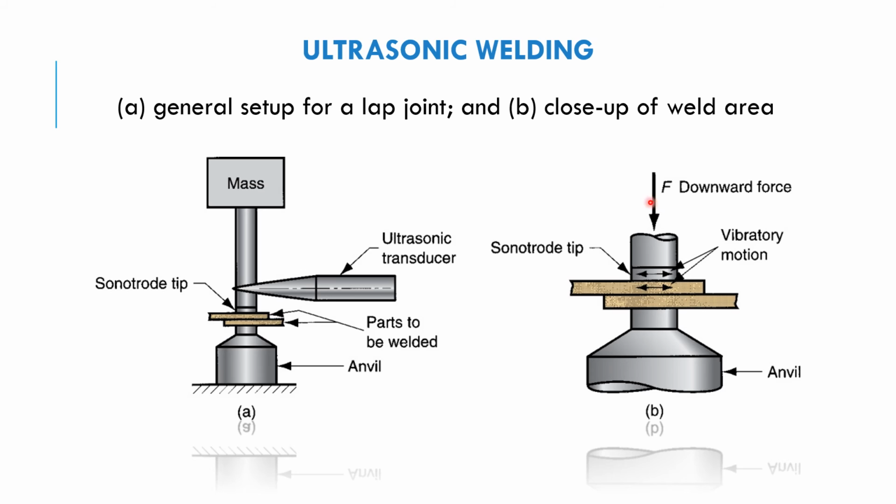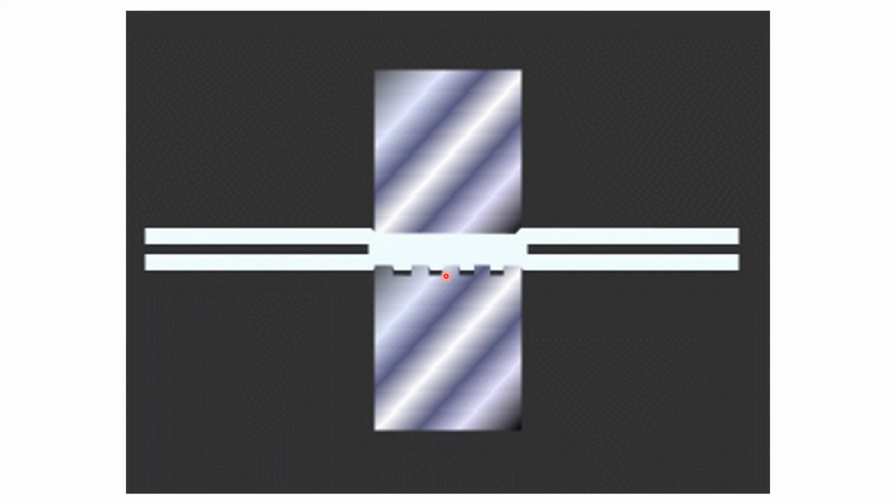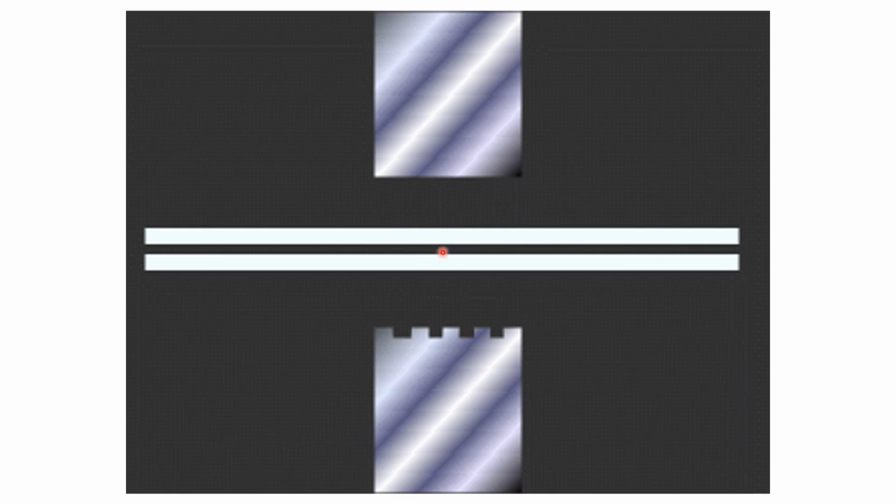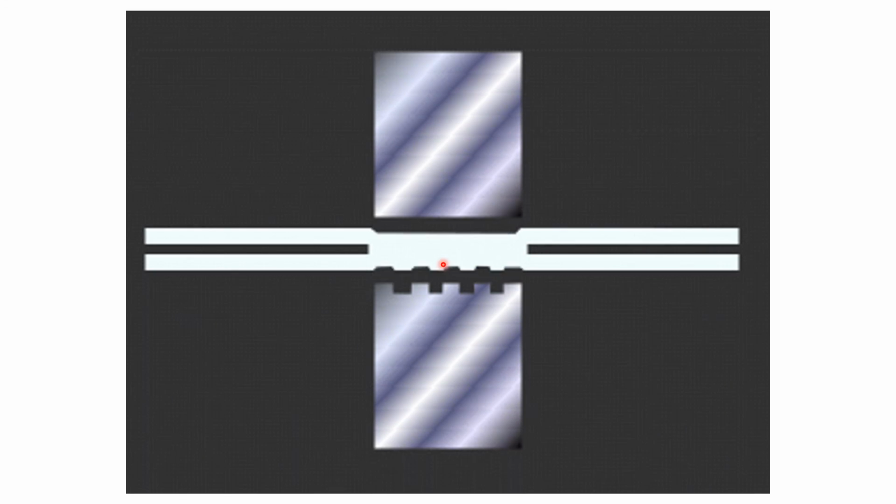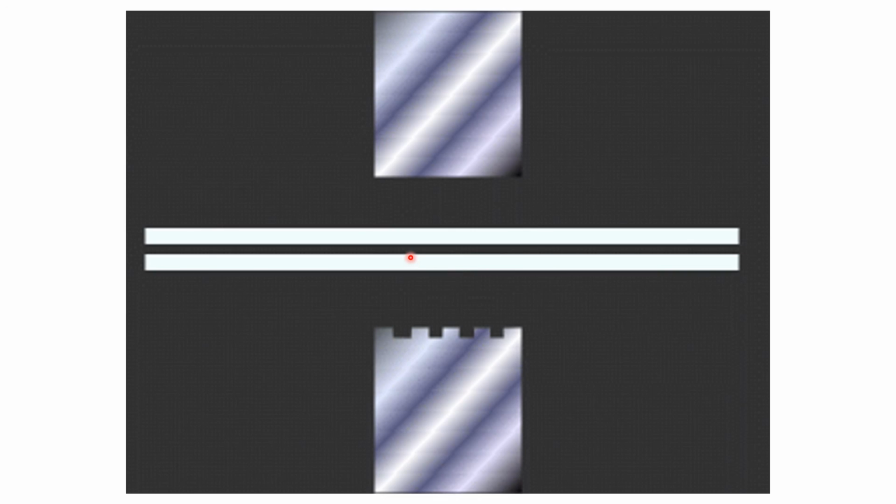Okay, so in this process, of course, if you can see, there is a mesh over here, right? So meaning there will be pressure and also force applied on the surface so that the parts can be welded together. So there will be a vibratory motion. Okay, so then it will vibrate multiple times on here, and then create the bonding in between the material over here. Let's see the animation, how the process takes place. If you can see here, the parts together, and then there will be some vibration over here. Okay, ultrasonic vibration, and then the parts will be joined together.